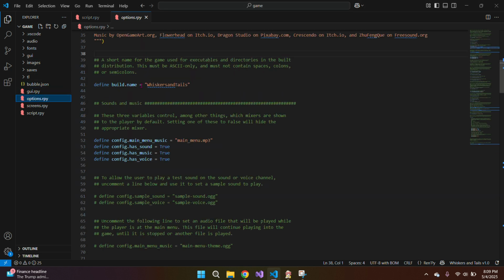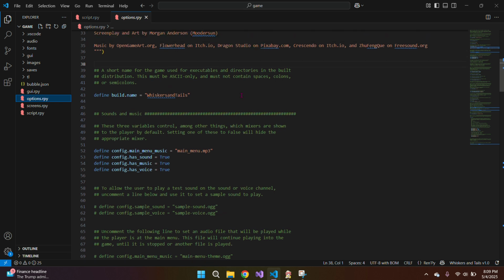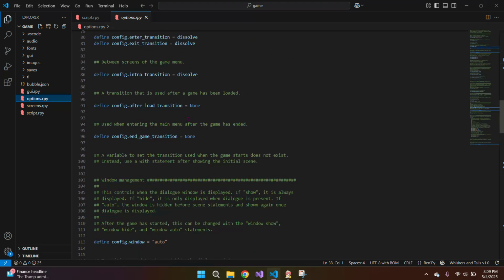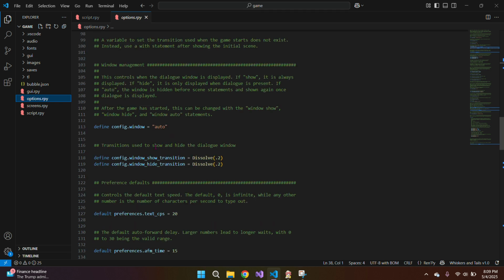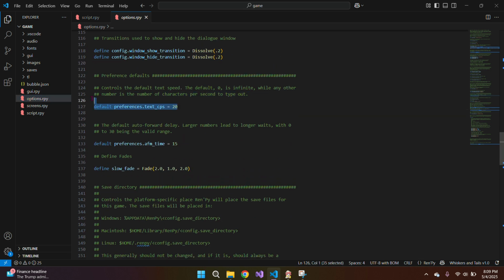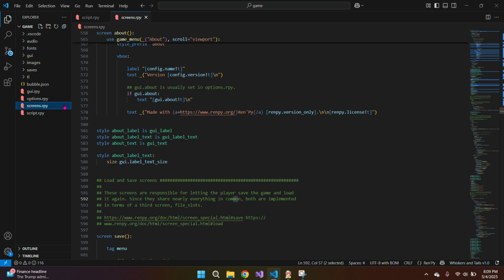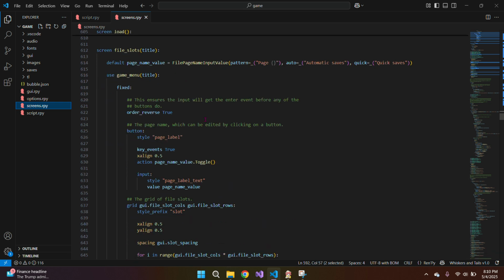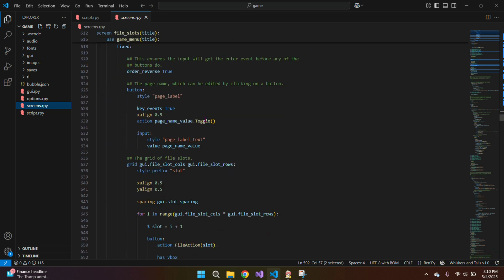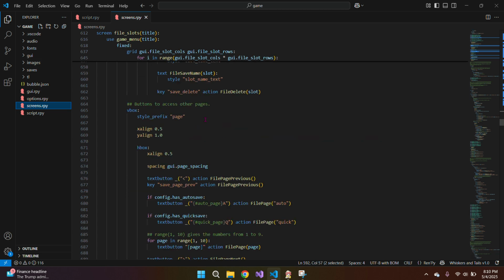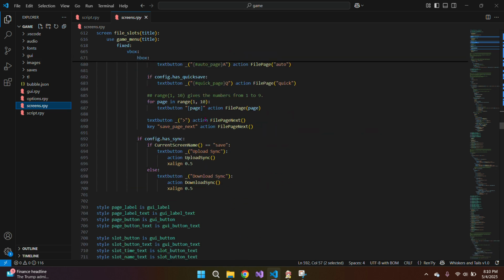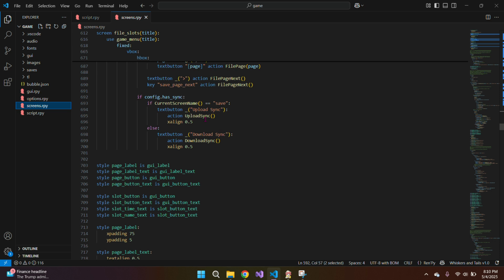I just went in here and changed a lot of things. Not really huge things, but I did. I know I changed this, and this sets the default for how fast the text types out. You can change it in the actual game, so it's not set in stone, just with the engine. I know I got fonts and did a little font thing. I'm not sure where the files are. They're so long that it's hard to remember exactly what I changed.